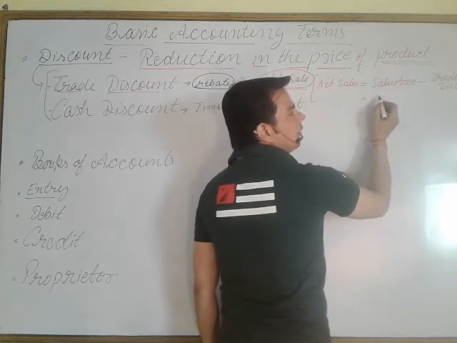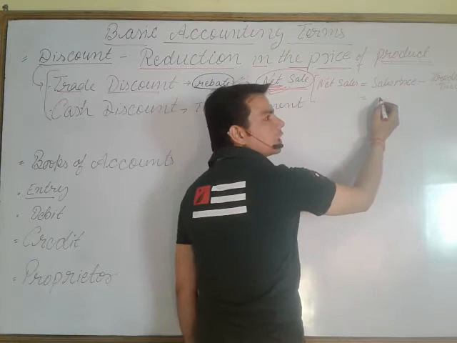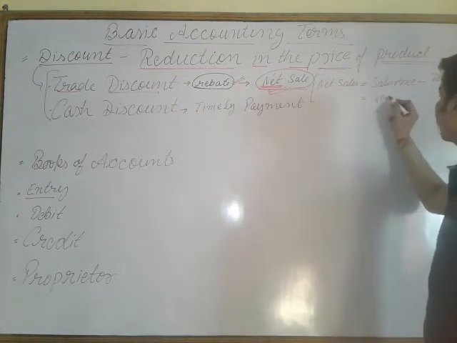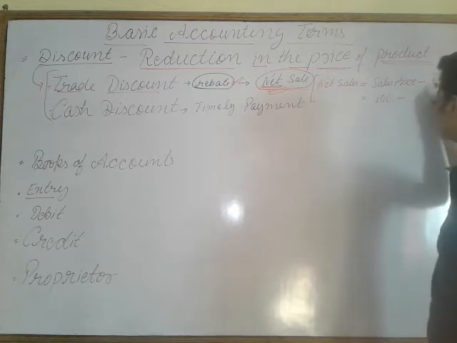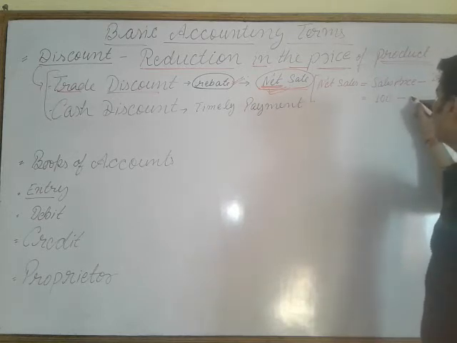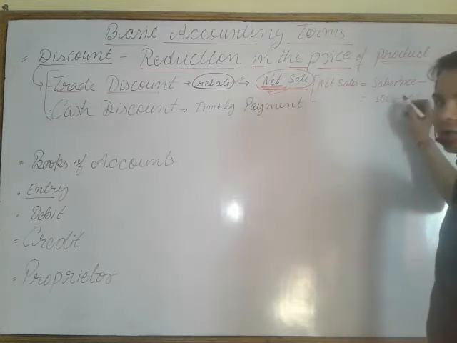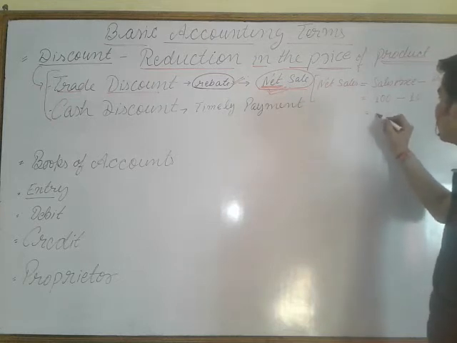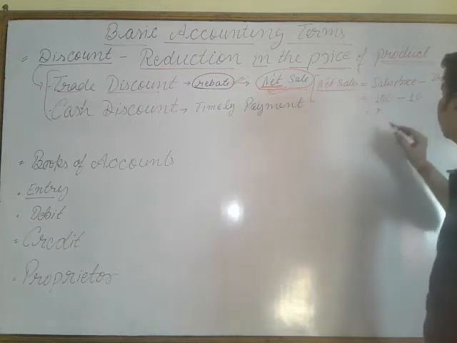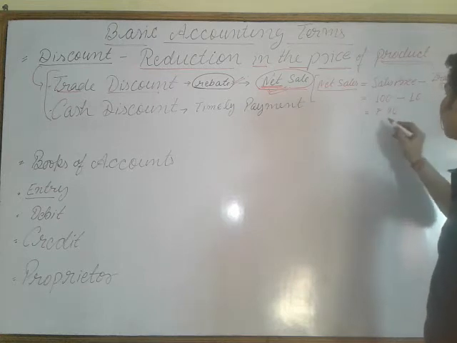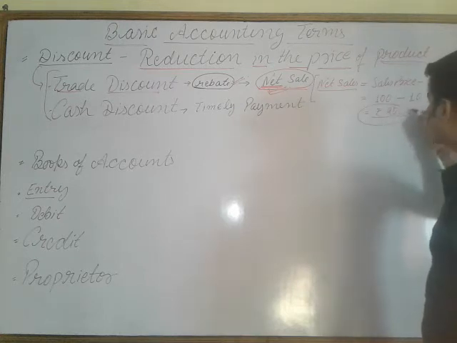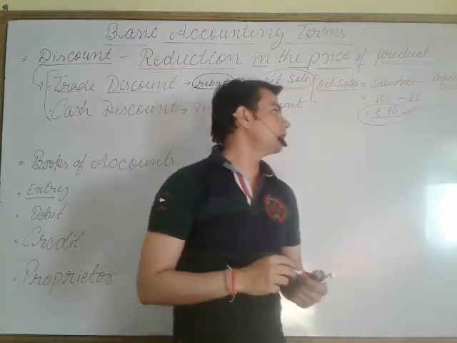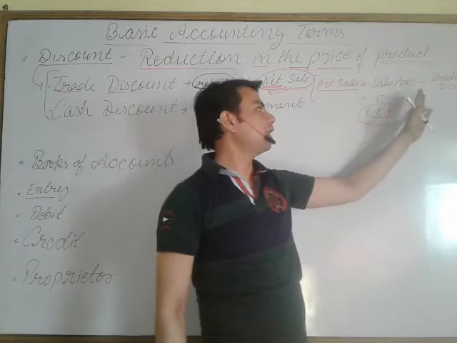Let's suppose the MRP, maximum retail price, or the sales price was rupees 100 and the trade discount may be at the 10% of MRP of rupees 100 is 10. So the net sale for a business enterprise will be rupees 90. At this value, you will record the transaction. You will ignore the trade discount after subtracting.